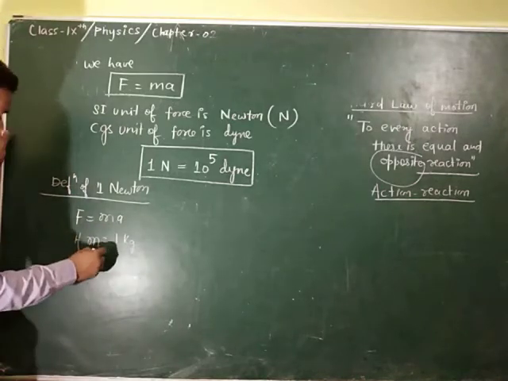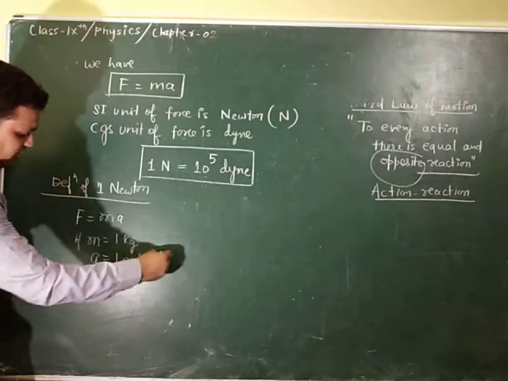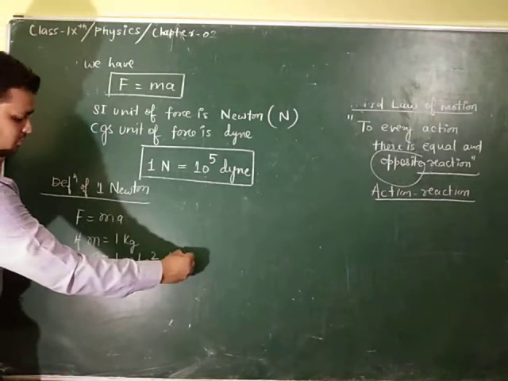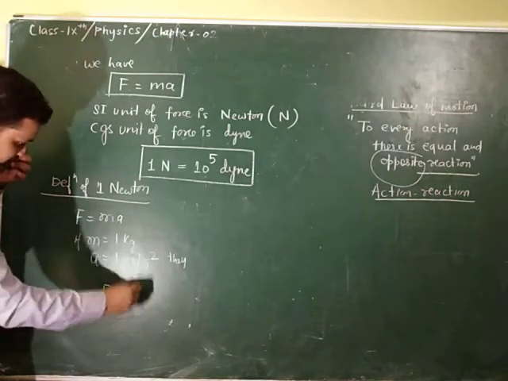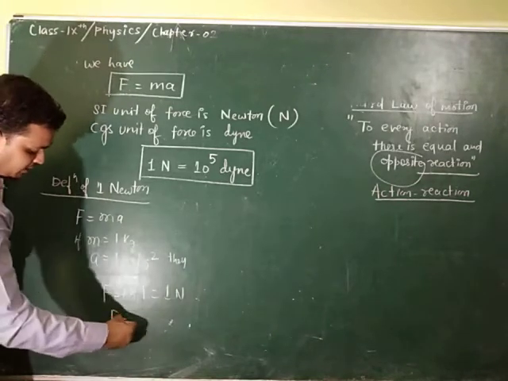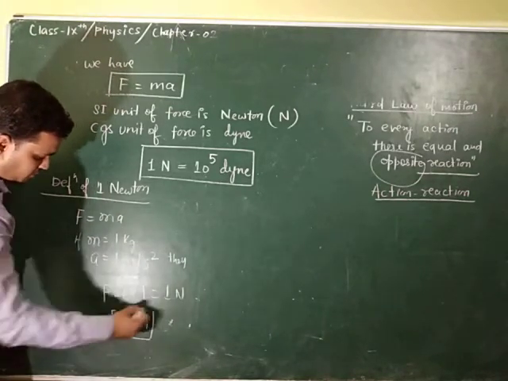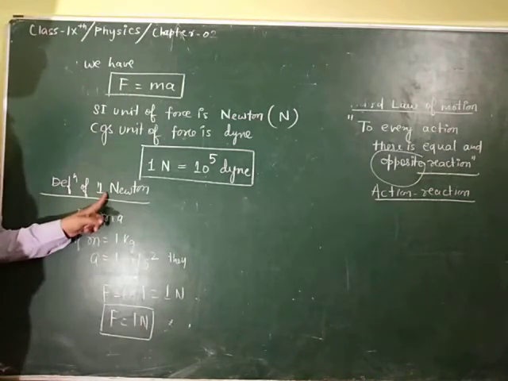And if acceleration is also 1 meter per second square, then force is equal to 1 multiplied by 1, which is equal to 1 Newton. So here we can write force is equal to 1 Newton. This is our definition.